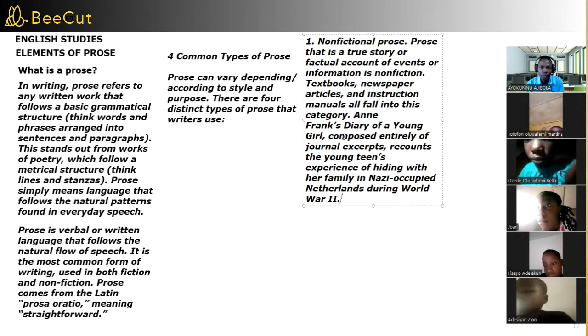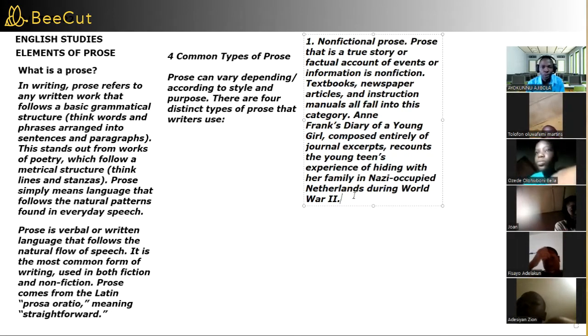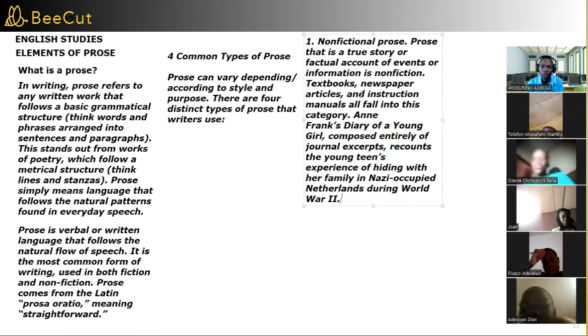Anne Frank's Diary of a Young Girl, composed entirely of journal extracts, recounts the young girl's experience of hiding with her family in Nazi-occupied Netherlands during World War II. Though you didn't witness it, you've heard there was World War I and World War II, so definitely it happened. When you are recounting an experience that happened in a writing or essay form, that is non-fictional prose. Is that clear to every one of you?